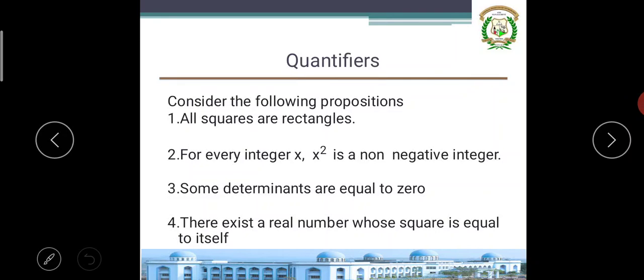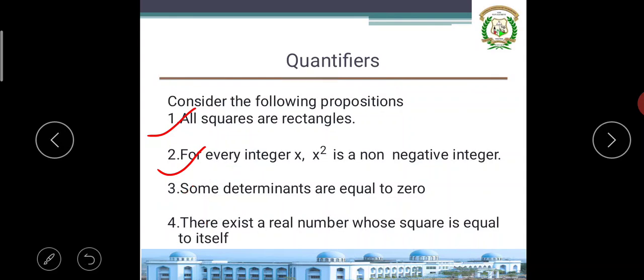I was explaining to you about quantifiers. What is a quantifier? I clearly explained it in the last class. Observe these examples. All squares are rectangles. For every integer x, the square is a non-negative integer. Some determinants are equal to 0. There exists a real number whose square is equal to itself.